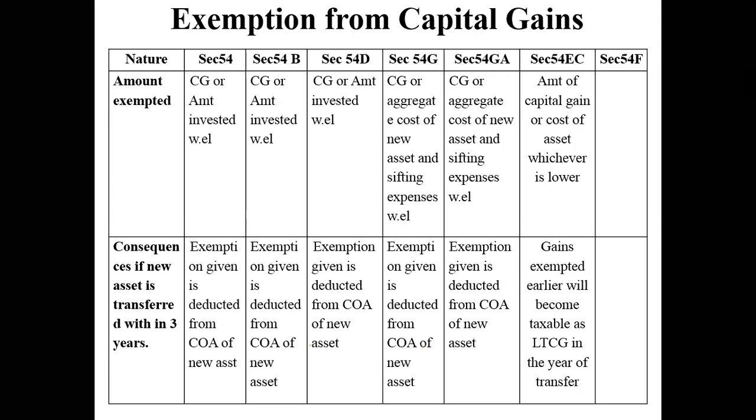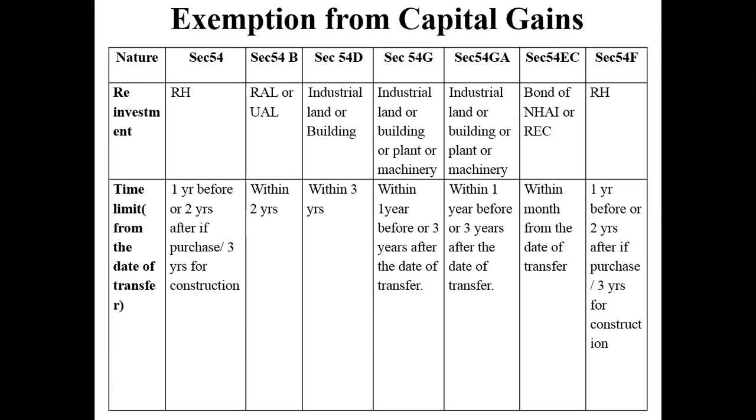Yeah, Rashmi. So I have a doubt from the previous slide, sir. The time limit here, 1 year before or 2 years after if purchased. So I didn't get that. Okay, 1 year before or 2 years after if purchase, and 3 years for construction. So I got this 3 years for construction. I am not getting this 1 year before, sir.